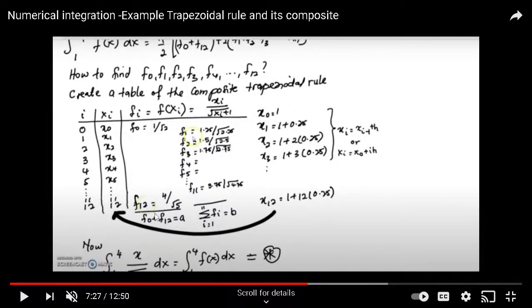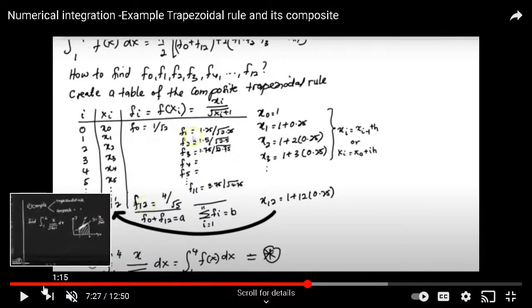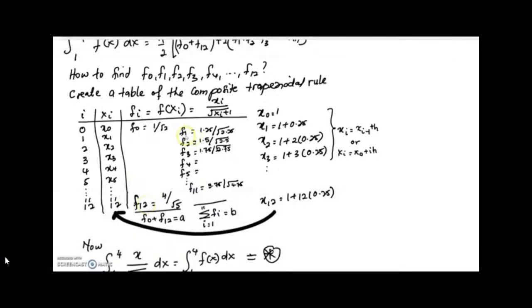You plus F0 and F12. And then the others, F1, F2 up to F11, you plus on another side. You can use your calculator to get the answer A and B.